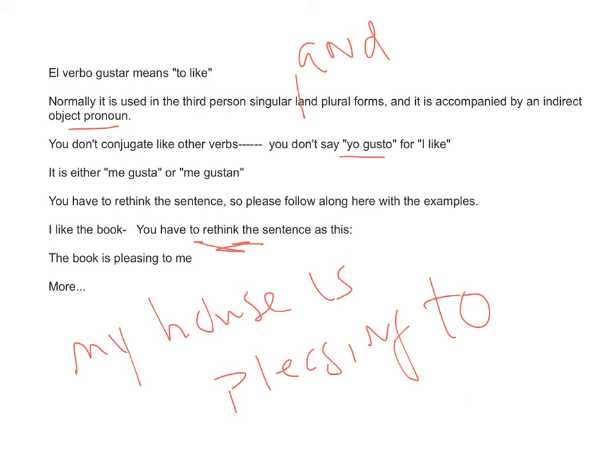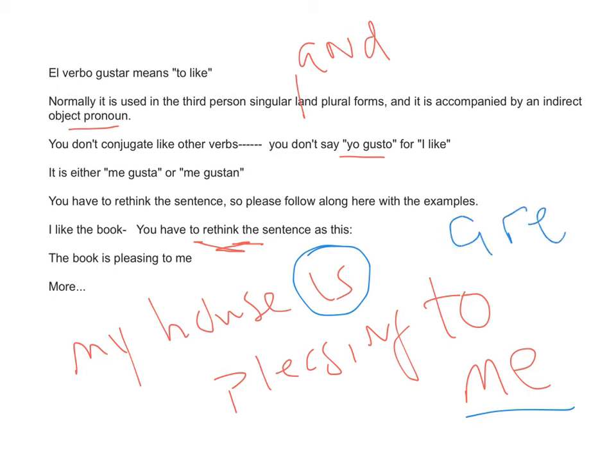to me. Very important that we remember how to do it like that, because that tells you whether we need a singular or a plural form of the verb to be, right, is or are, and then who's the person that we need to pay attention to for the indirect object pronoun? There it is, me. What if it says, she likes my house? Then it would be, my house is pleasing to her. What about I like the books? That would be, the books are. And if I say are, instead of using gusta, I have to use gustan.